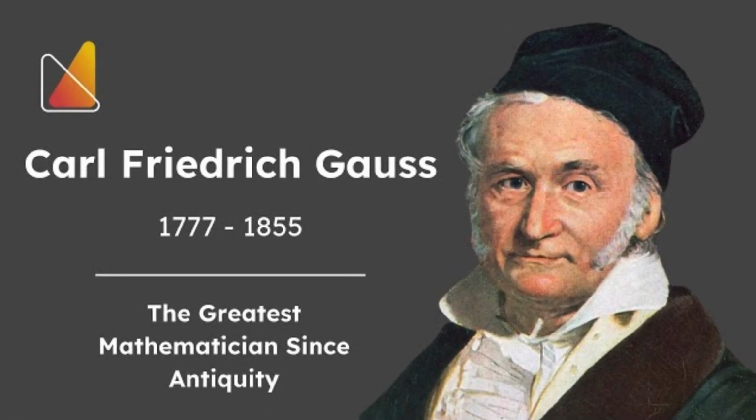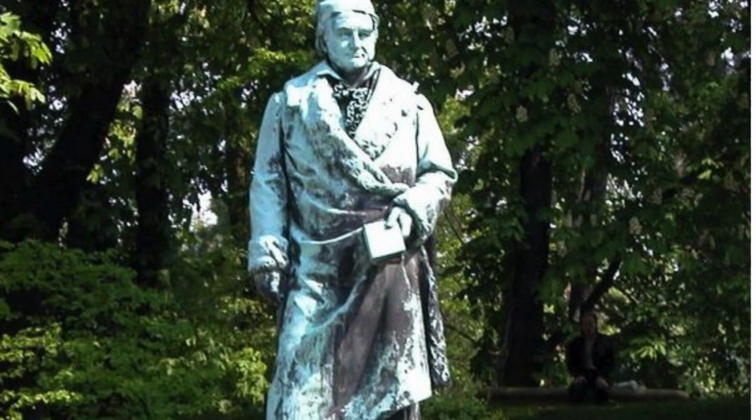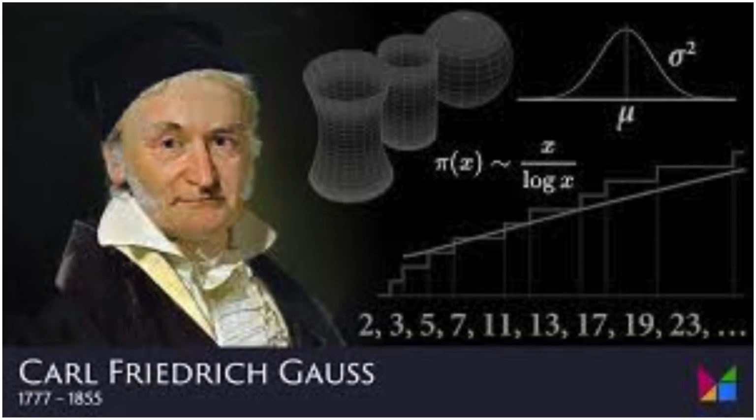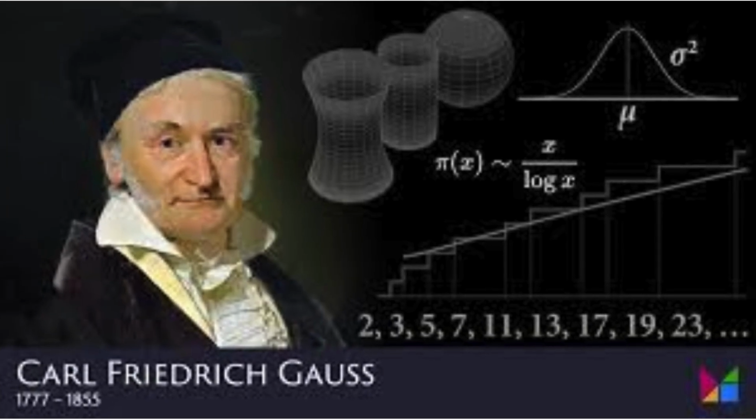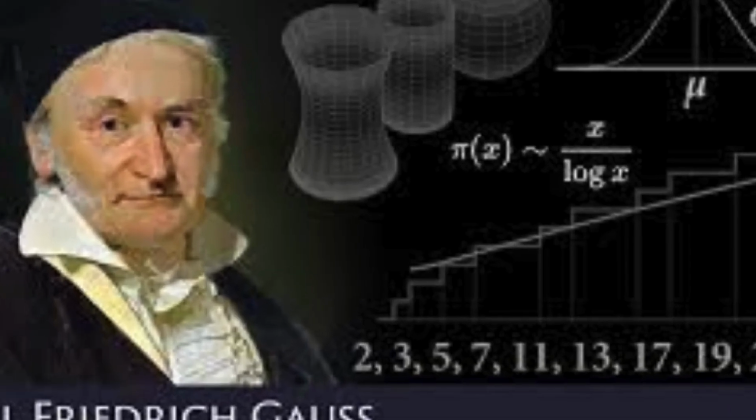Astronomy. At just 24, he correctly predicted the orbit of the dwarf planet Ceres, proving his genius to the scientific world.